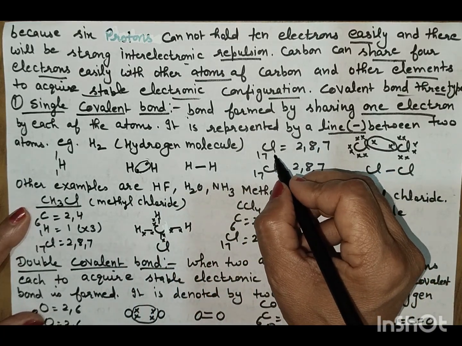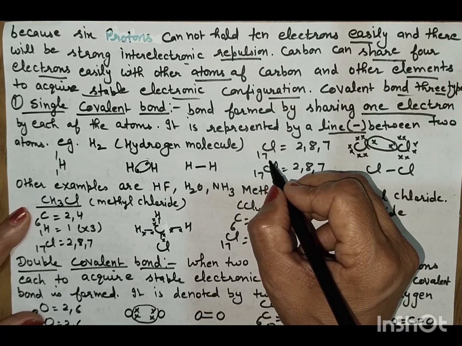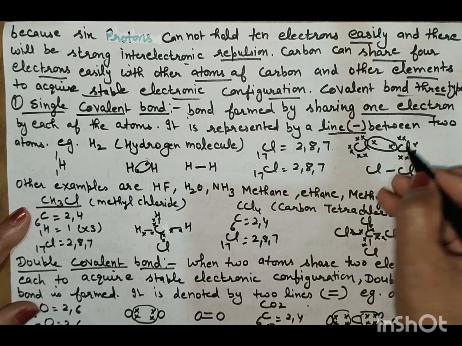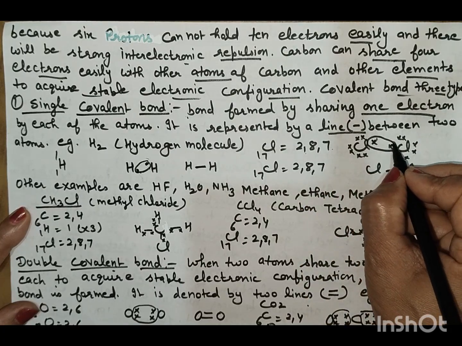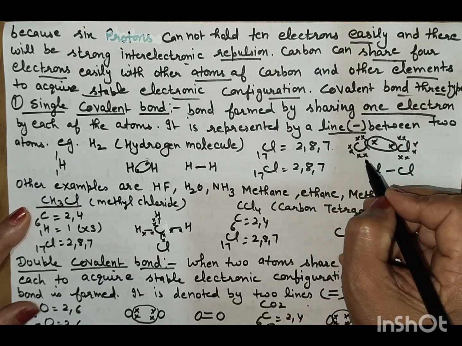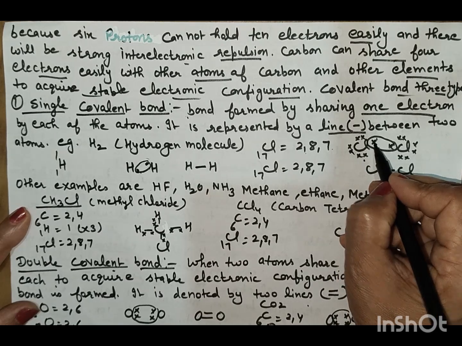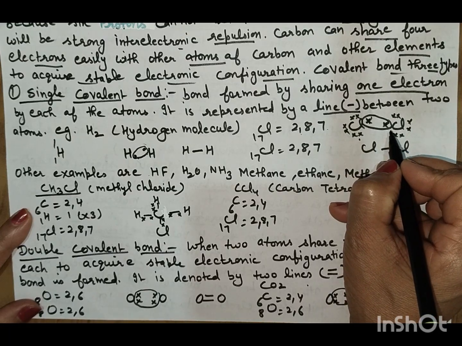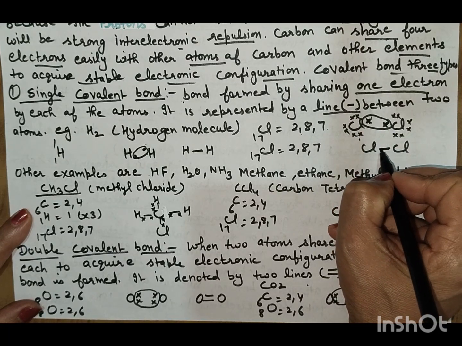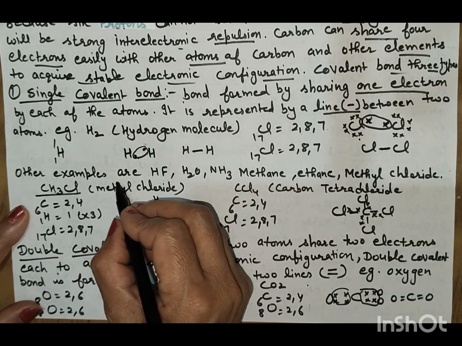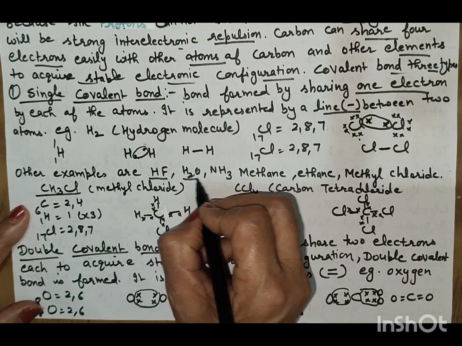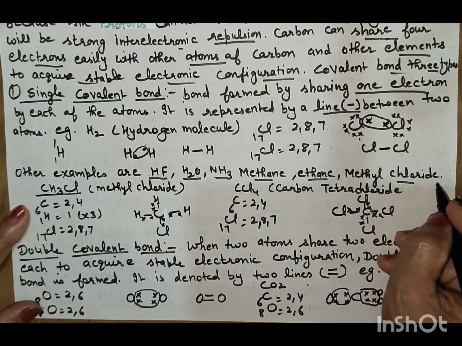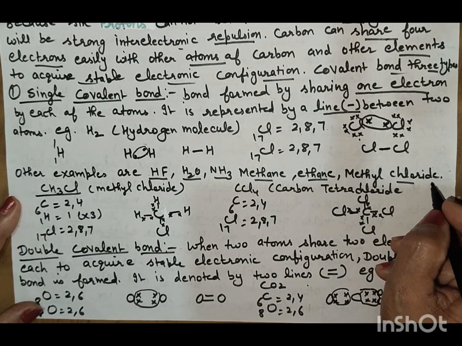If we take the example of chlorine, its atomic number is 17 and its electronic configuration is 2, 8, 7. Chlorine will share 1 electron and form a single covalent bond, denoted by a single line. Other examples are HF, H2O, NH3, methane, ethane, methyl chloride. All these form single covalent bonds.